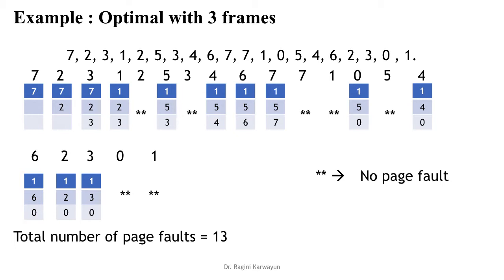Now page number 4, out of 1, 5 and 3, 1 is used, then 5 is used, 3 is the last one to be used, when you scan the list towards the right, you will see. So 4 will come in place of 3.